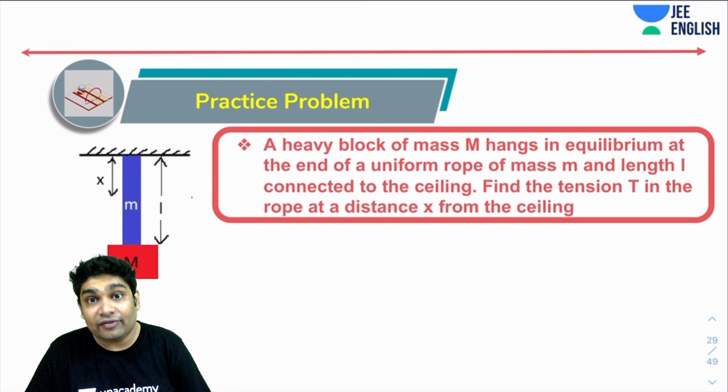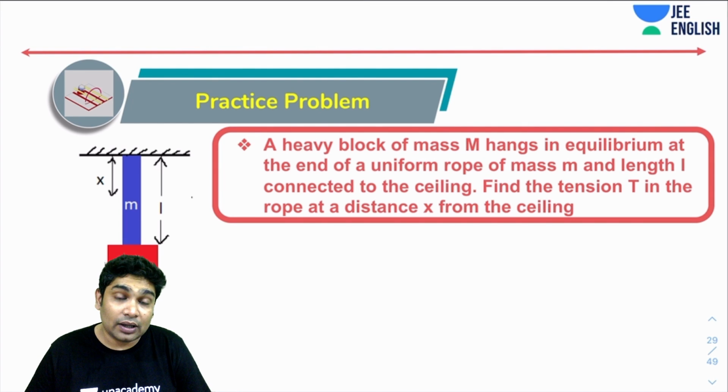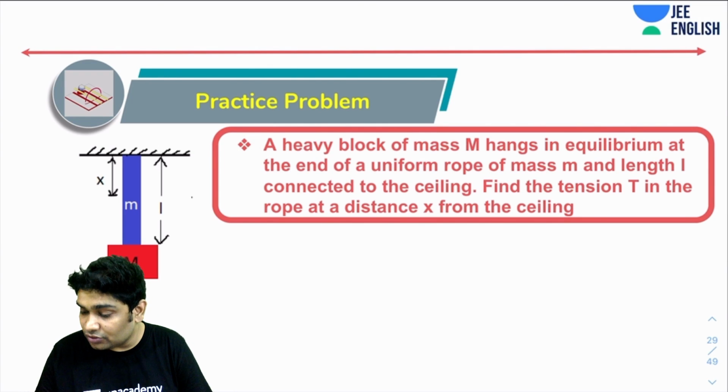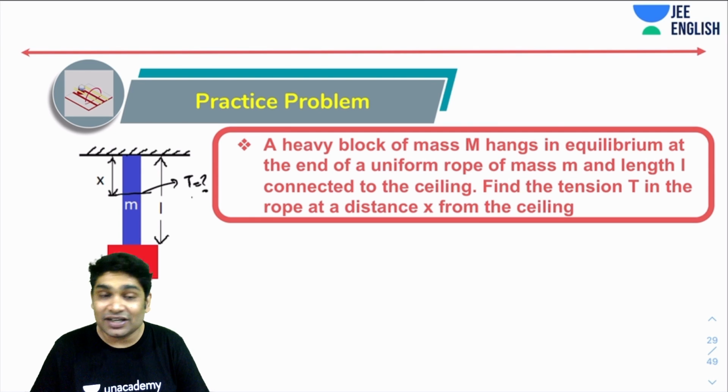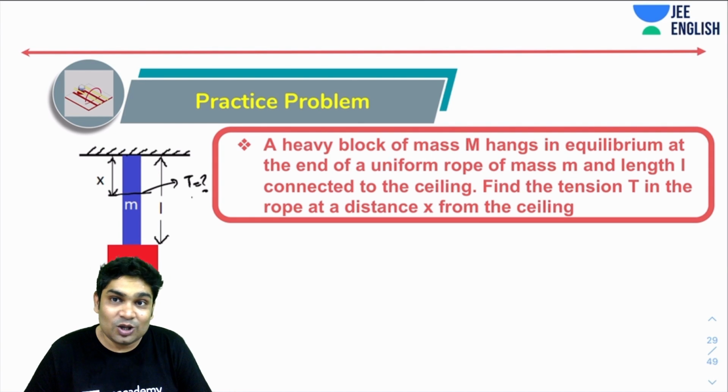And here you have a heavy block of mass capital M hanging in equilibrium at the end of a uniform rope of mass M and length L connected to the ceiling. You have to find the tension T in the rope at any distance x from the ceiling. So this is the point which has been shown. You have to find the tension at this point. What is the tension at this point? Okay. So again, I will give you 2 minutes to try this.